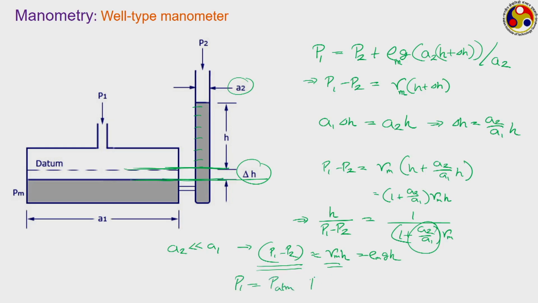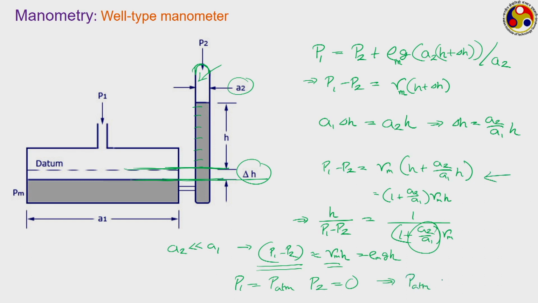But now think about the situation where your P1 is equal to the atmospheric pressure and P2 is equal to 0. How can we have P2 equal to 0? Let us close the top of this cylinder, and evacuate the area on top of the liquid column using a vacuum pump. Then what will be your relation? Going back to this particular equation,